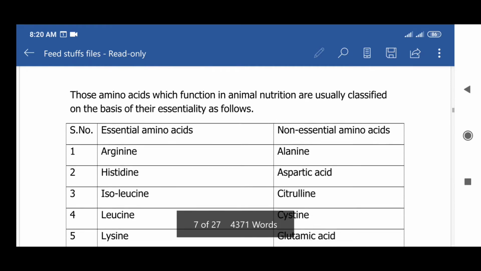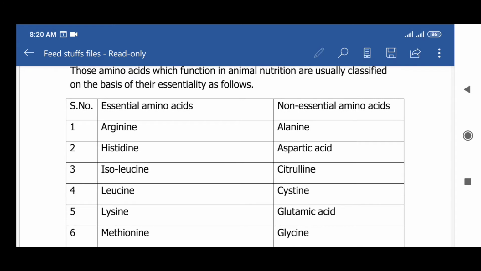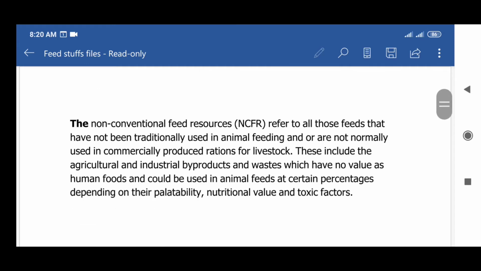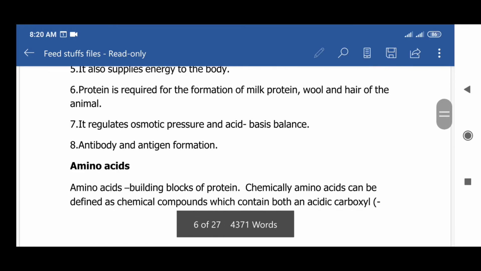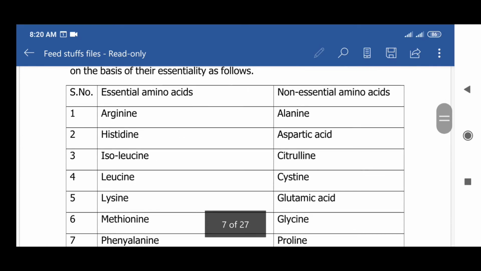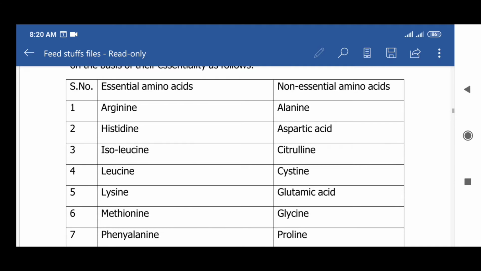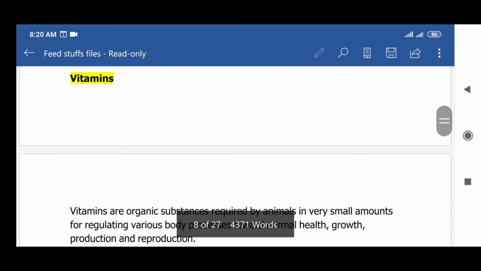Those amino acids which function in animal nutrition are usually classified on the basis of their essentiality as follows: essential amino acids and non-essential amino acids. This is the list.